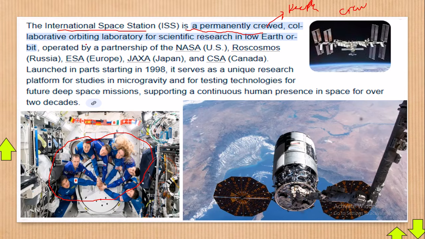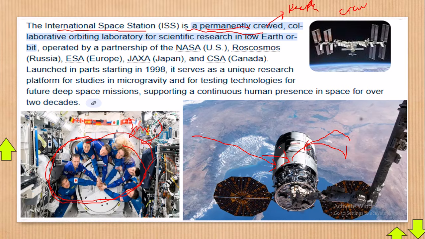a collaborative orbiting laboratory for scientific research in low Earth orbit. So this one here is launched up in the sky, and it moves around, but in it there are always people. These people work in shifts. They can go there with enough food and stay for around 3 months, come back, and other people go there, meaning that it is permanently crewed, there are always people there, but they work in shifts. Others go down on Earth as others come back.